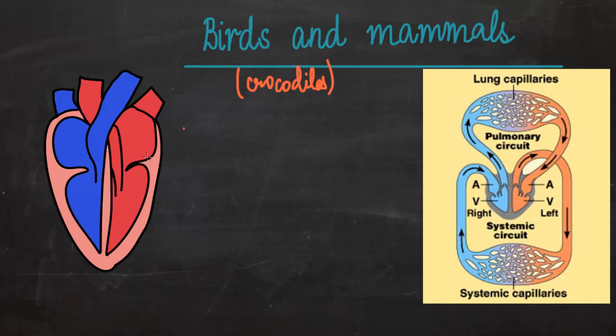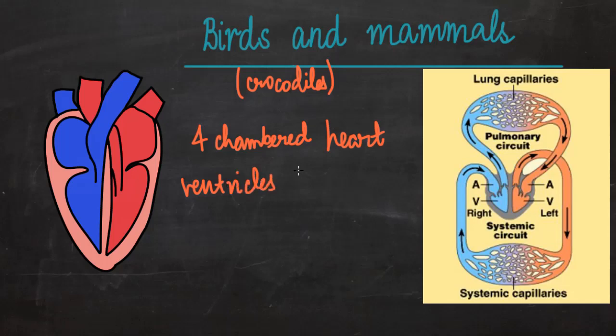So in the case of birds and mammals, they have a 4-chambered heart, and this septum or the muscular wall between the ventricles and the two atria, it is completely preventing the intermixing of oxygenated and deoxygenated blood. They have a 4-chambered heart, and there is no intermixing of oxygenated or deoxygenated blood, or the ventricles are separated completely.